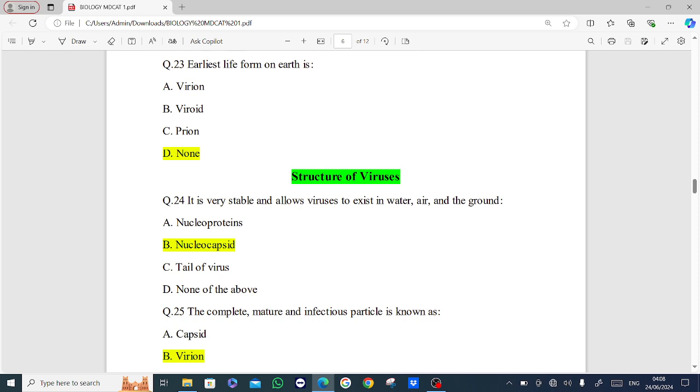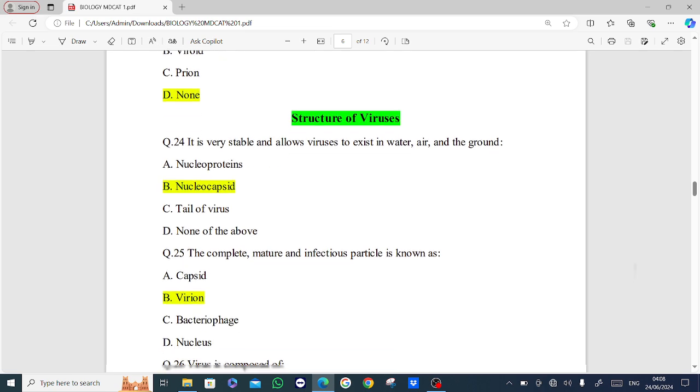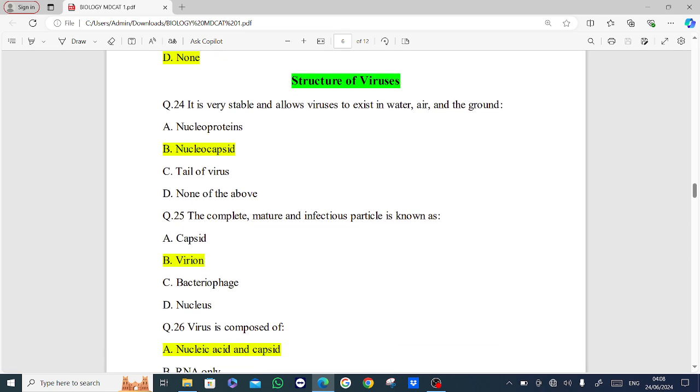Next MCQs are from the topic Structure of Viruses. So let's start. It is very stable and allows viruses to exist in water, air and the ground. Options are nucleoprotein, nucleocapsid, tail of virus, none of these. Answer is option B, nucleocapsid.